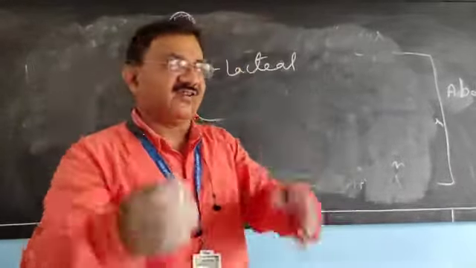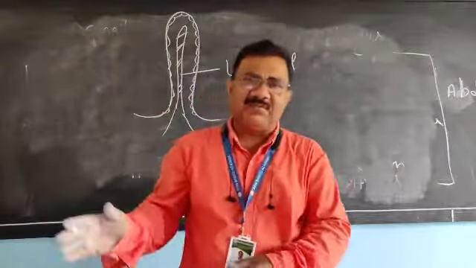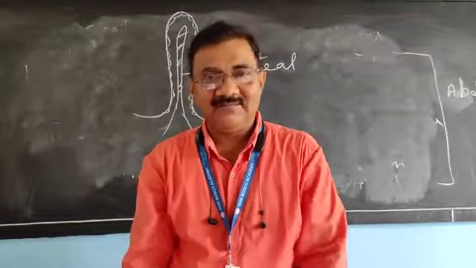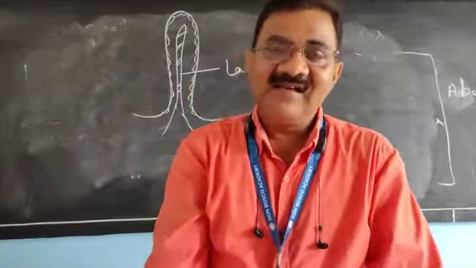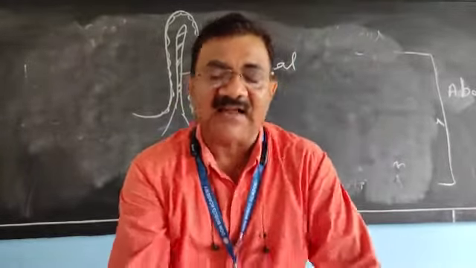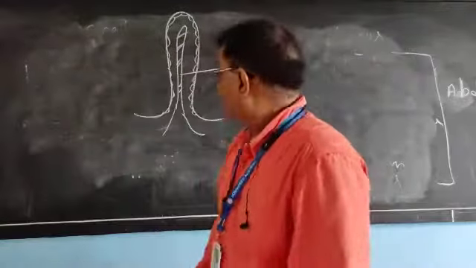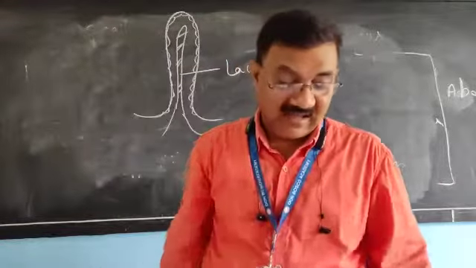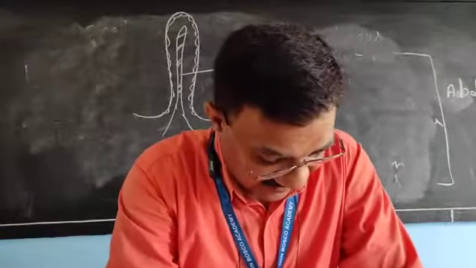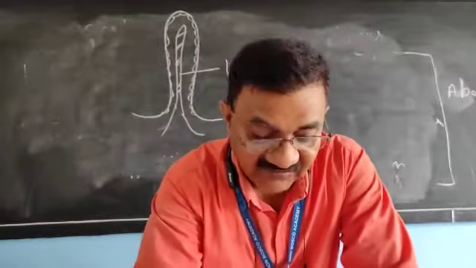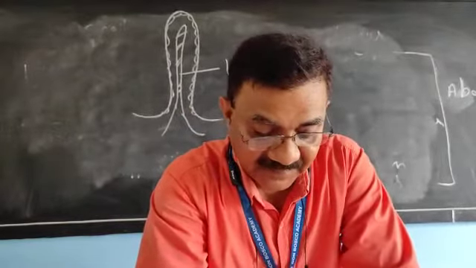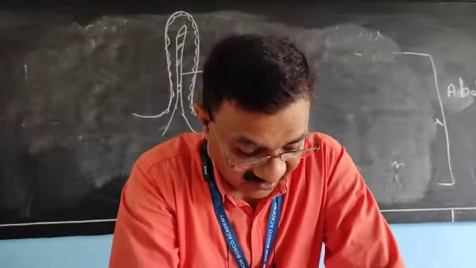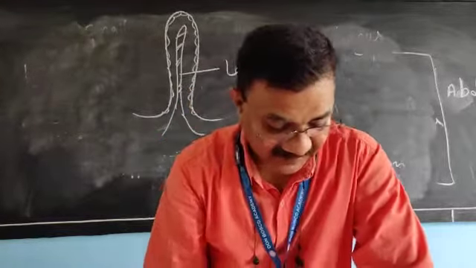Very important question: differentiate between blood and lymph. Both are fluid connective tissue. And what is the function of lacteal? Helps in absorption of fat. Very clear. Lacteal helps in absorption of fat.